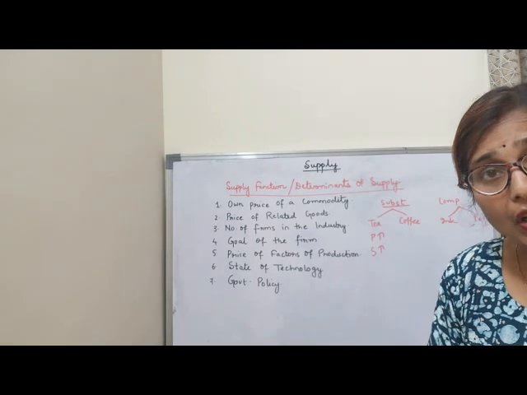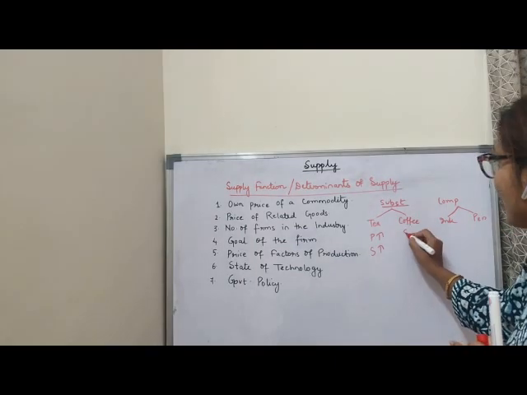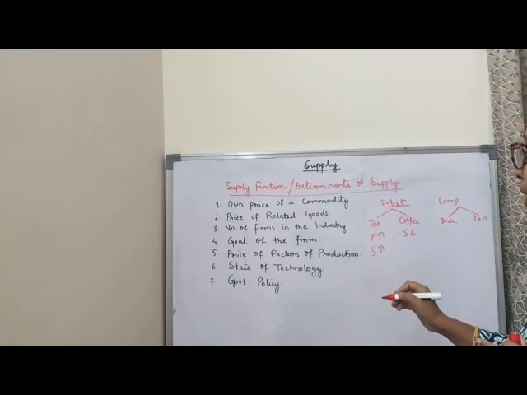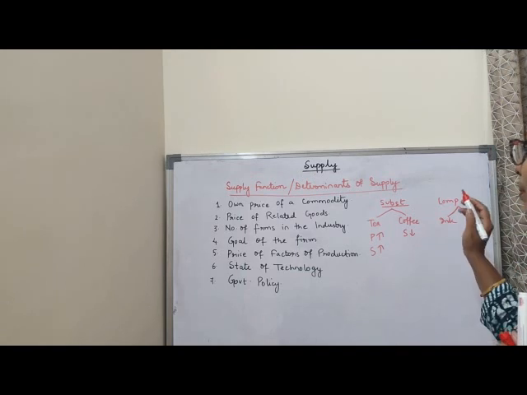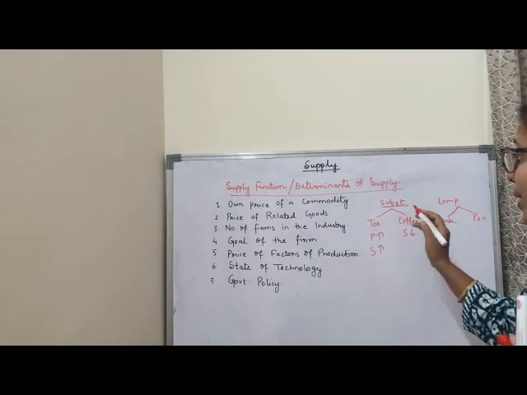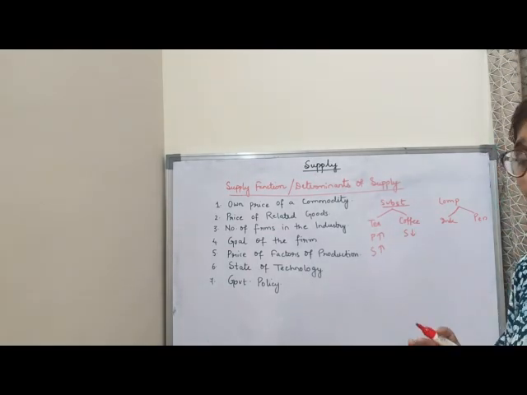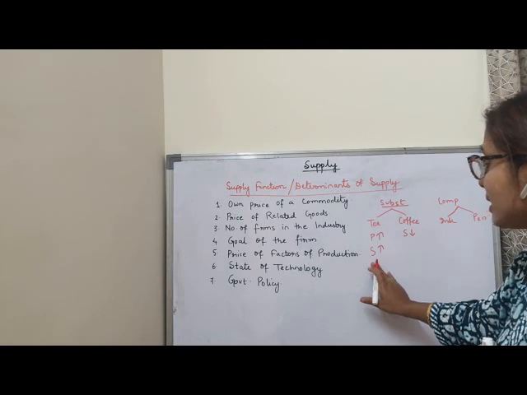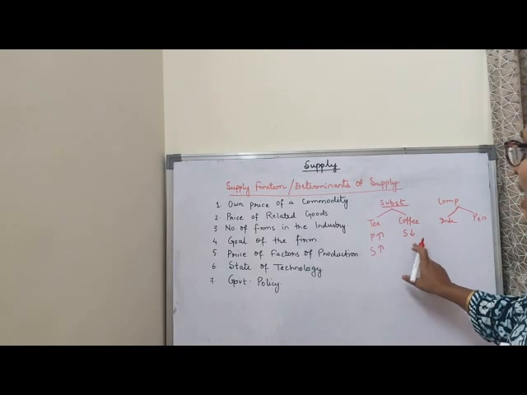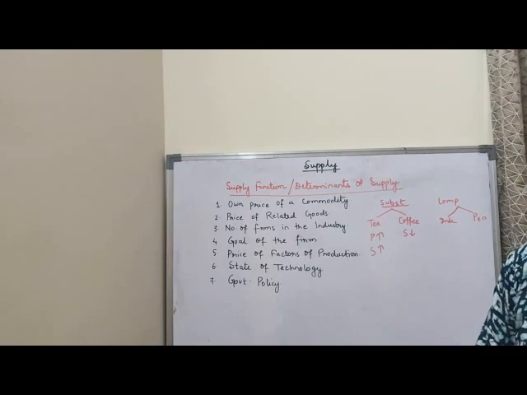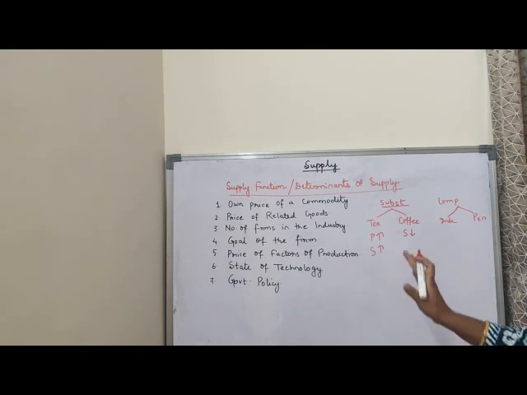Supply of tea will also increase. Now the supply of coffee will decrease, because I will not produce more coffee since the price of tea is higher. So I will increase the supply of tea. Price of coffee is the same, but my supply of tea is high because the price is high, and coffee supply is less. You can see how it affects.